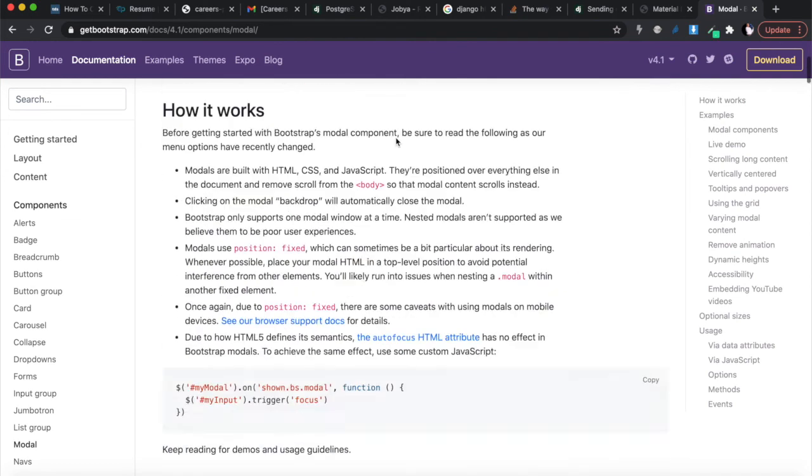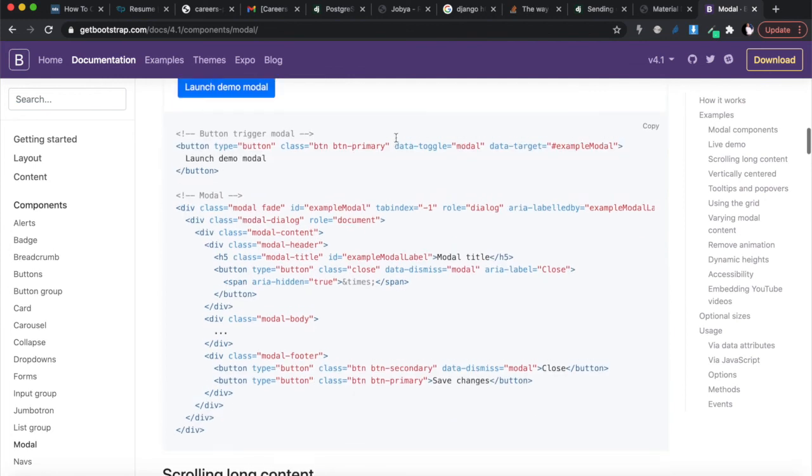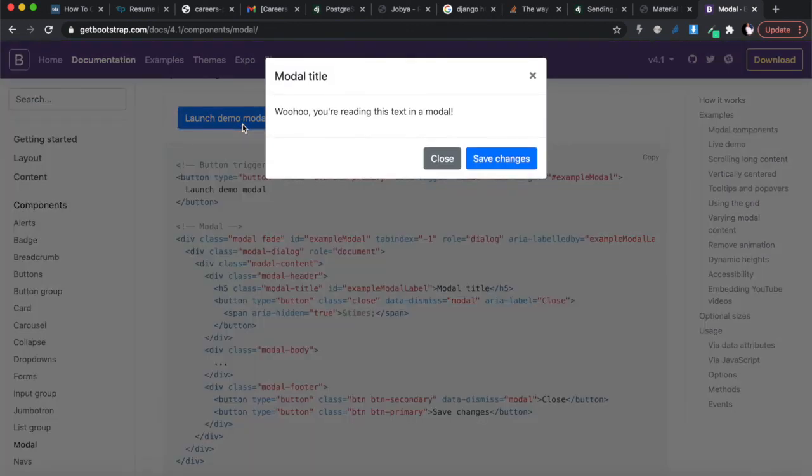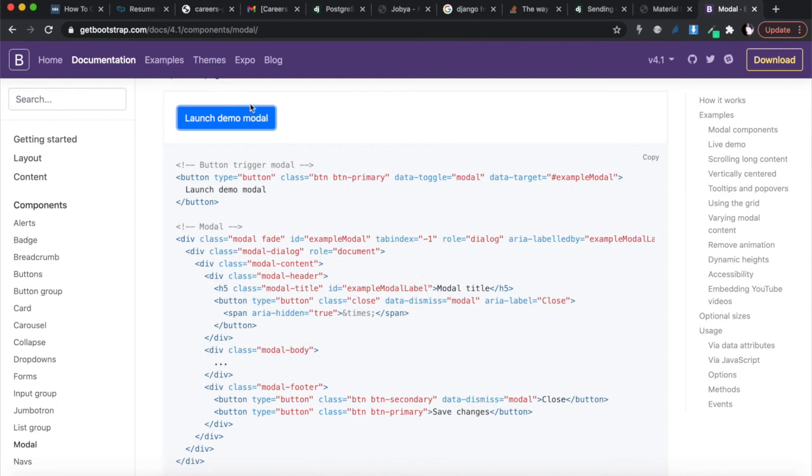And if you look at a modal code, I'm going to go there to launch demo modal. You will see there's a modal title and whatever goes in there, and then at the bottom, the buttons. You need a button first of all. The button is the one that, when you press it, launches the modal. You'll see inside of Bootstrap code, this is the button code over there. Whatever goes into the button, launch demo modal, is going to be written over there, and then you can pick the type of button that you want, button primary.